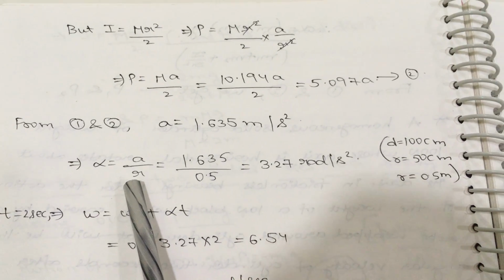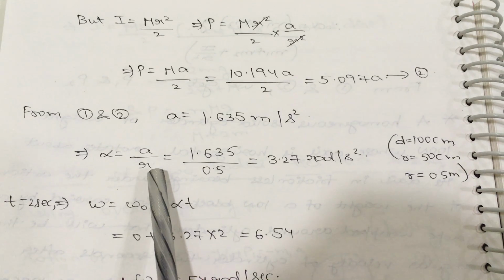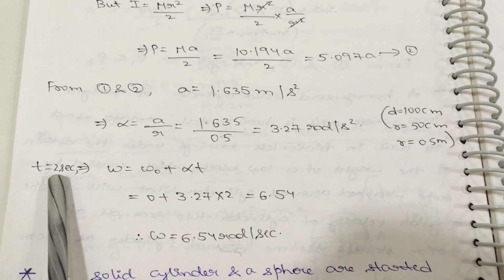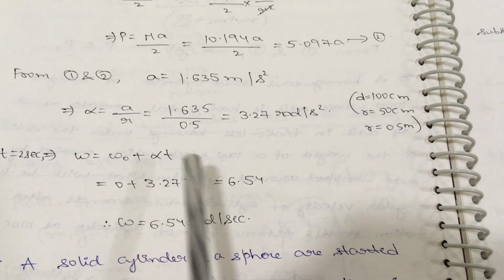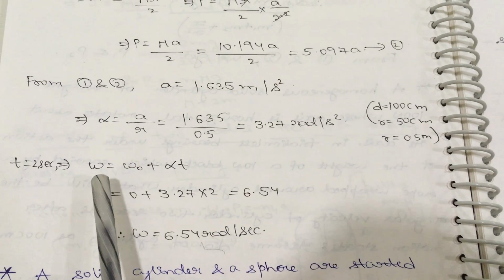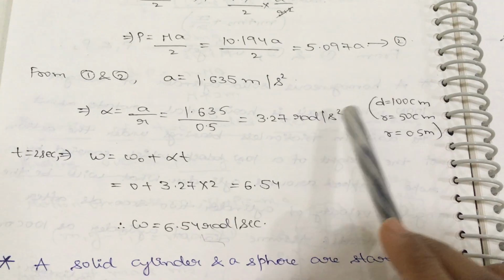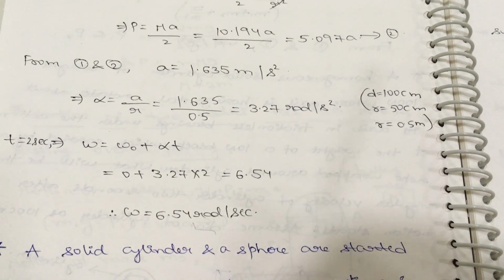From the alpha formula, by substituting the acceleration value and r value, you get the alpha value. Next, time is given in the question, and as it belongs to the kinematics part, the omega formula is omega naught plus alpha t. By substituting all the values in this formula, we get the angular velocity in radians per second.